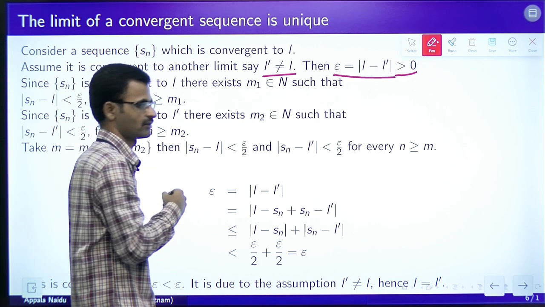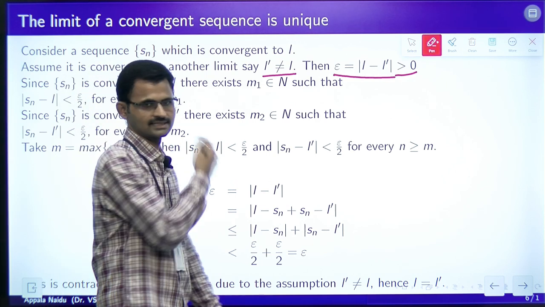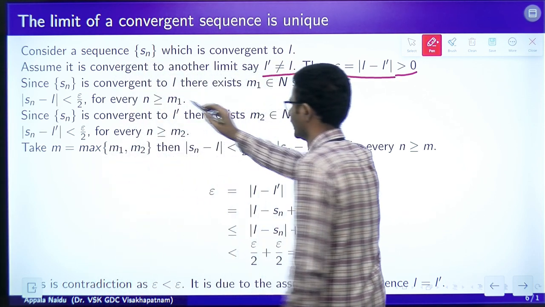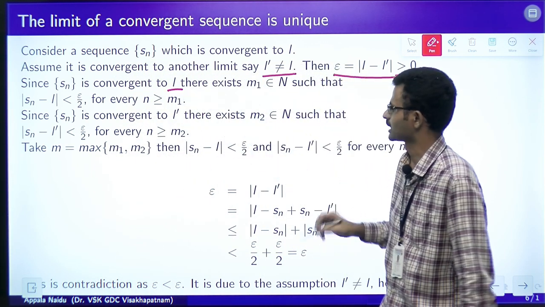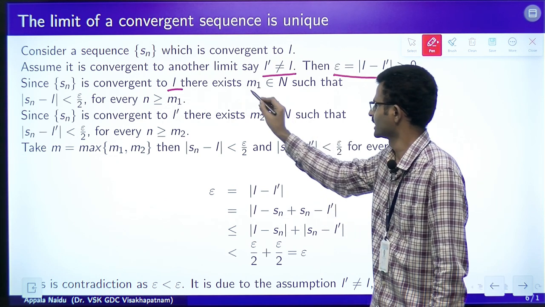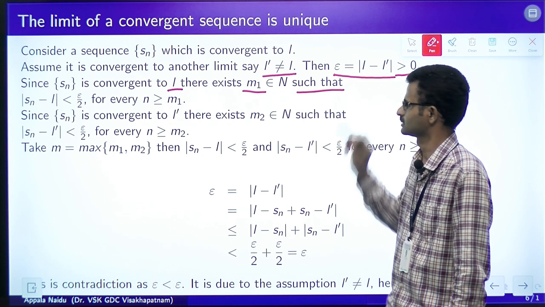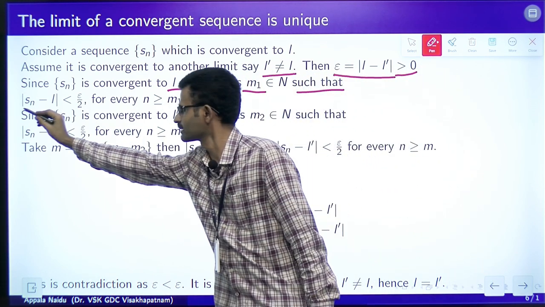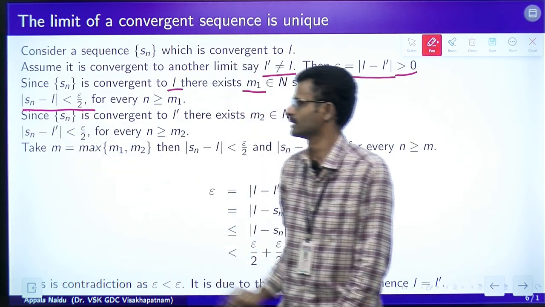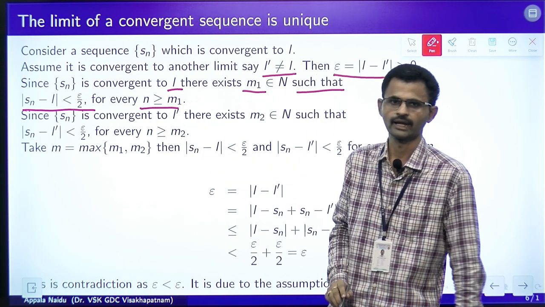So, by definition of convergence of a sequence, Sn is convergent to L. That means, given epsilon greater than 0, there exists an integer m1 such that mod Sn minus L is less than epsilon by 2 for every n greater than or equal to m1.